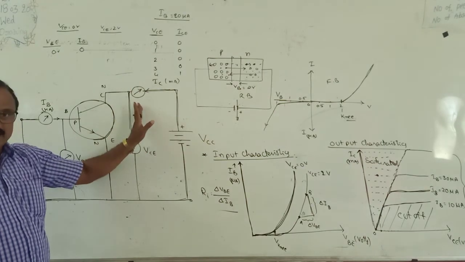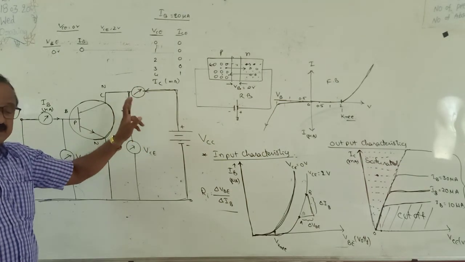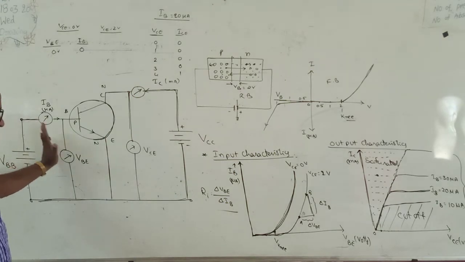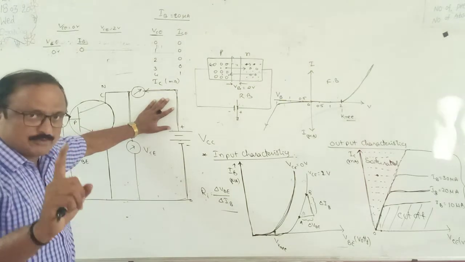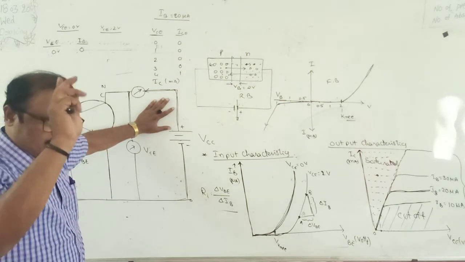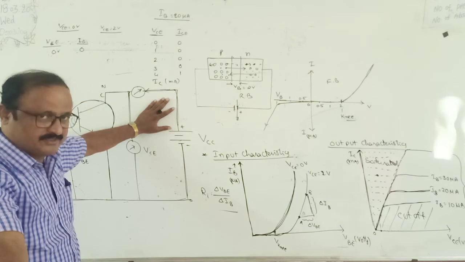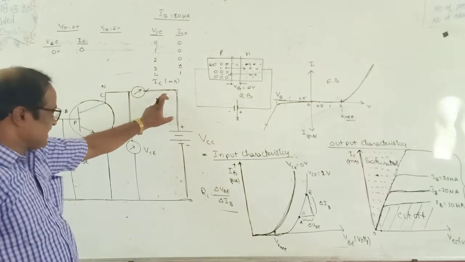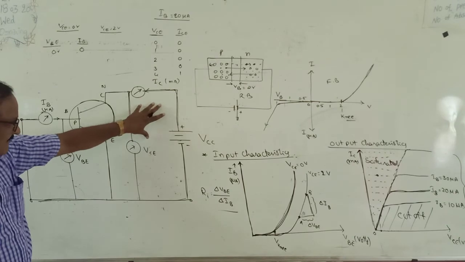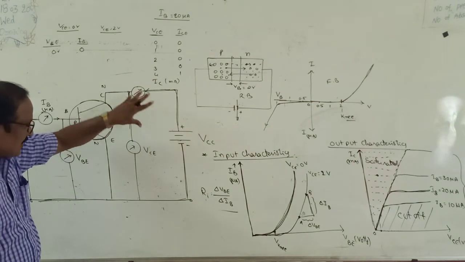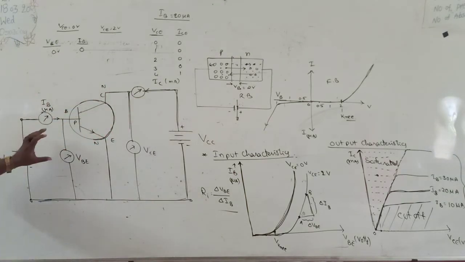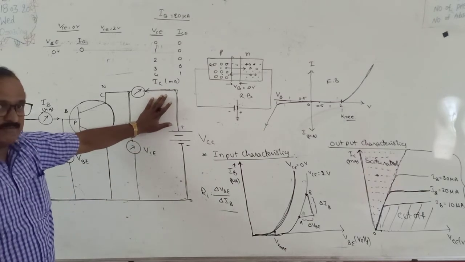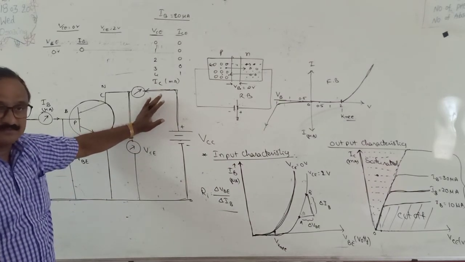To get an output current which is independent of the input, compulsorily this diode is also getting forward bias. You know, when the diode is forward biased, current flows through the transistor. So for IC to be independent of IB, the collector diode must also be forward biased. Earlier we said the input base diode must be forward biased and the collector-base diode reverse biased. That is the active case of the transistor.